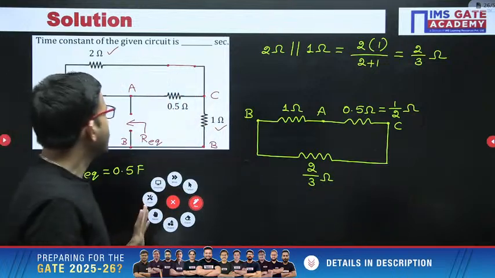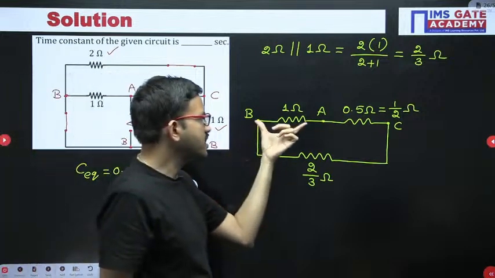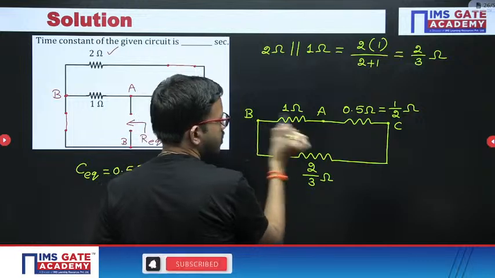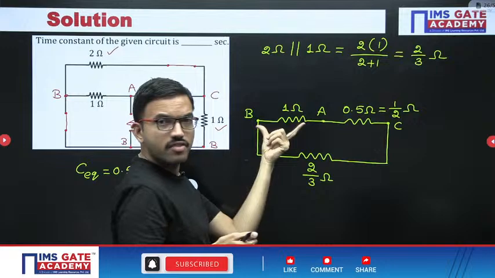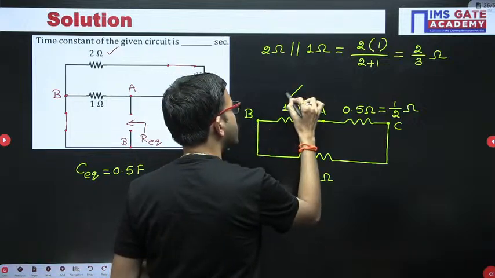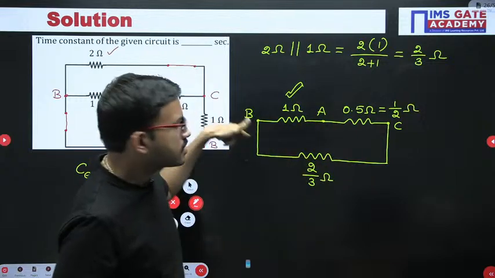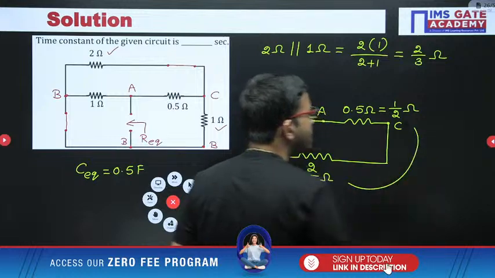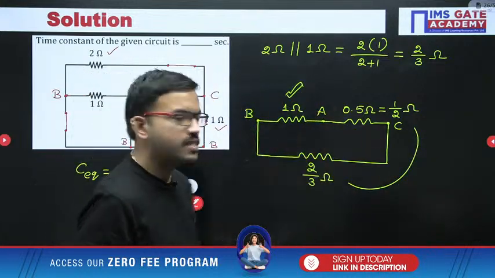Now, what is our objective? We have to find the equivalent resistance between terminals A and B. Between A and B we have 1 ohm in this path, and one more path like this between A and B only. In this case, these two resistors, 2 by 3 and 1 by 2, are connected in series.